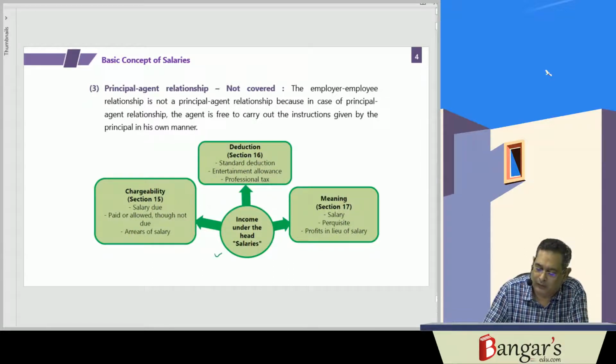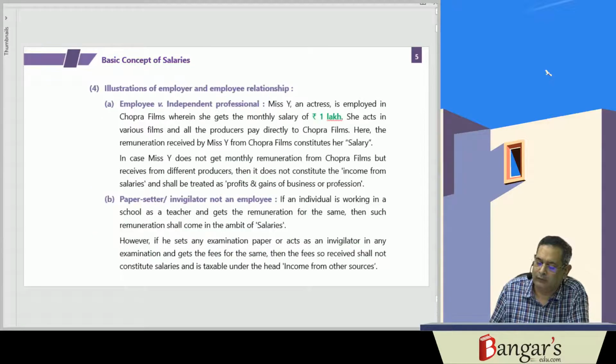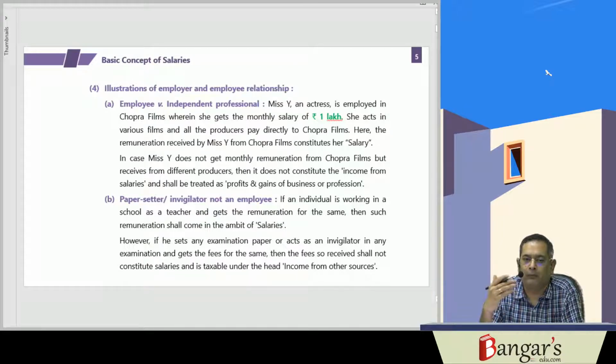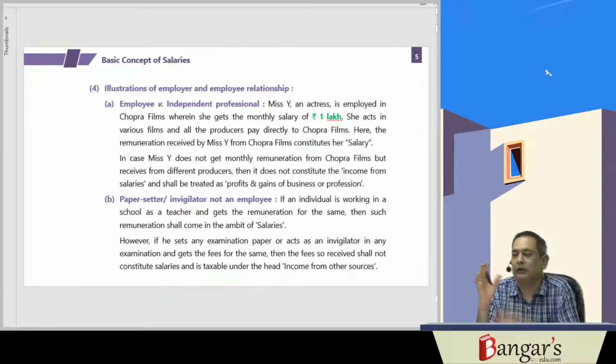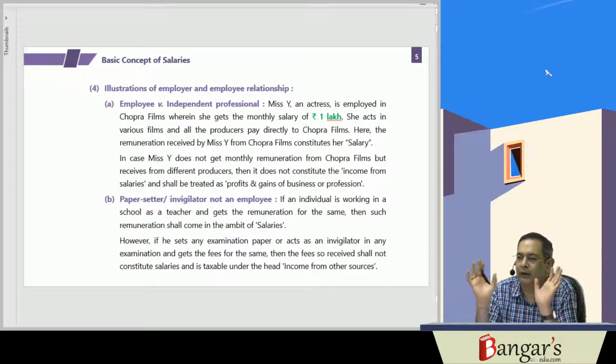We have seen income under the head salaries. Taxability will be seen under section 15. Meaning of salaries has been given under section 17. And deductions we have already seen, that has been given in section 16. So here we have to see the employer and employee relationship. One is the case of an employee and one is the case of an independent professional. An independent professional can act for any person. There is no bondage that he will act only for the payer.